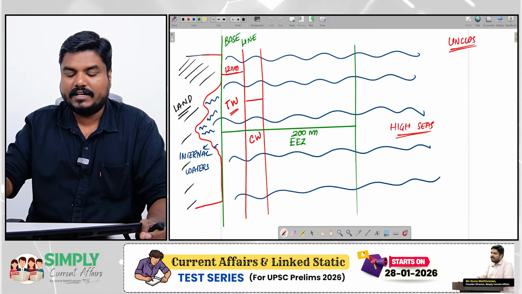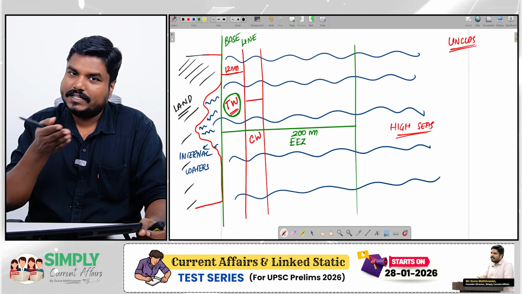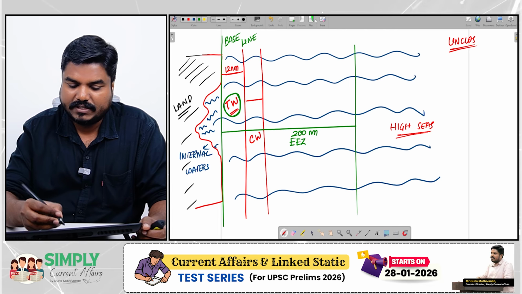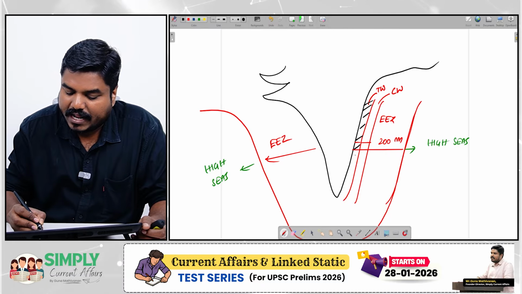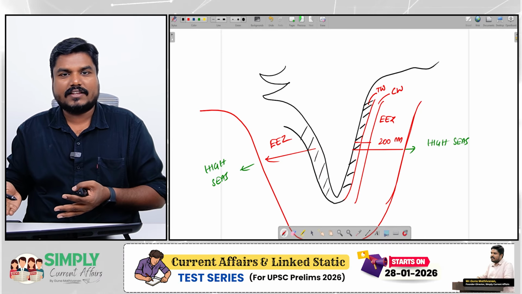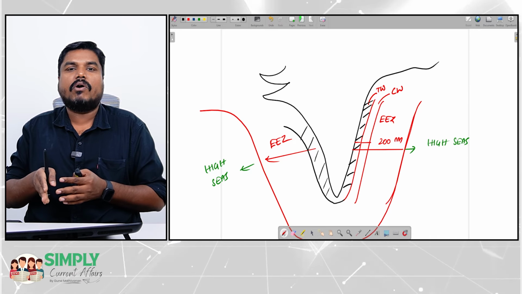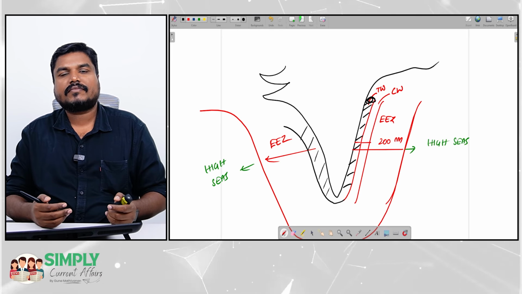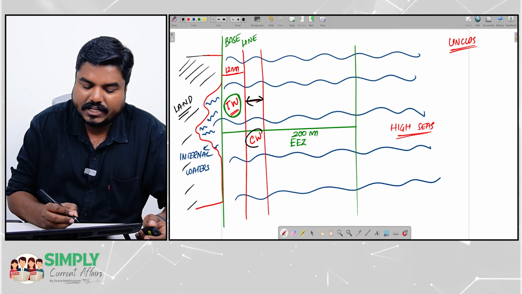Okay, this is what I have explained here as well. Now, in the territorial waters, the coastal state will have territorial powers. They will have complete sovereignty. That means in this territorial waters, India can enact laws. That is something like India's land only, an extension of India's land only. So the 12 nautical miles from the baseline of Indian land border is completely for India. That region is for India. Now beyond that we have the next level, that is called the contiguous water.